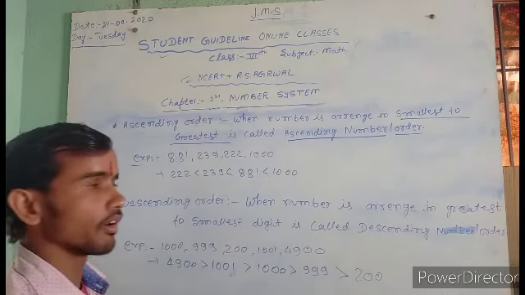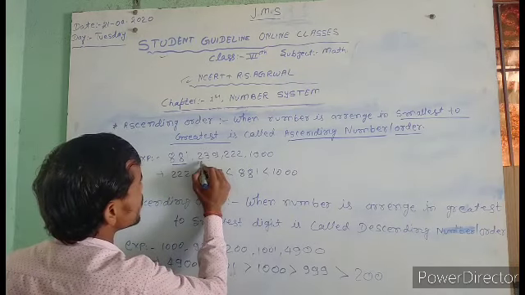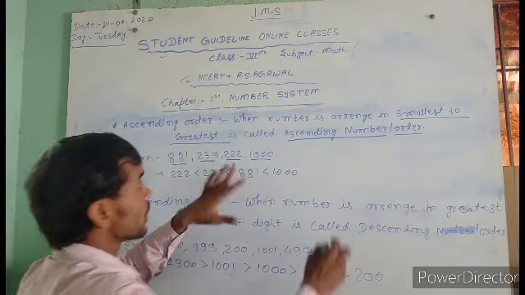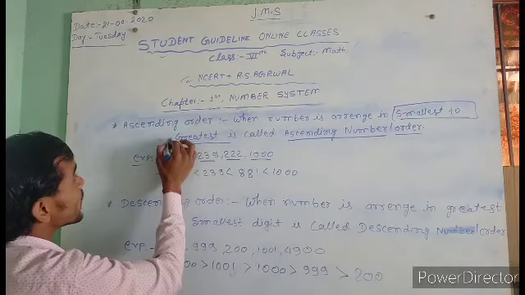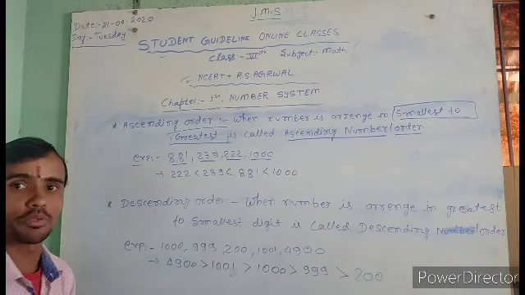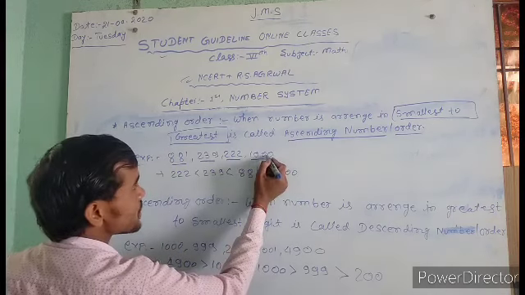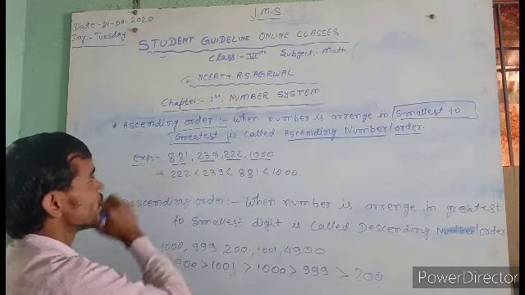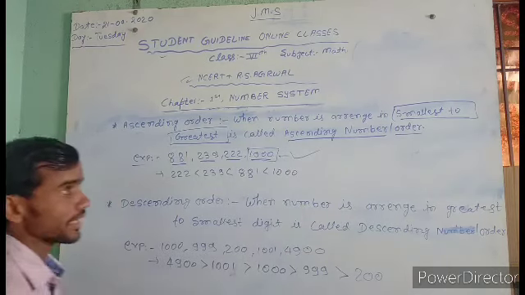Just like an example, I write on the board 881, 239, 222, and 1000. We arrange from smallest to greatest. So first, you find which number is the smallest. First you read ones, tens, hundreds, thousands. You also find that 1000 is the greatest number.